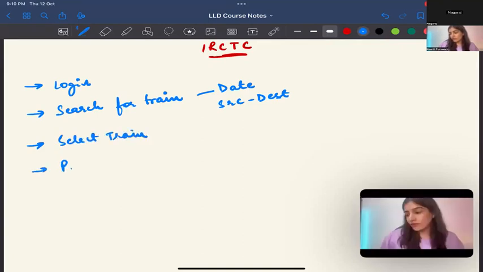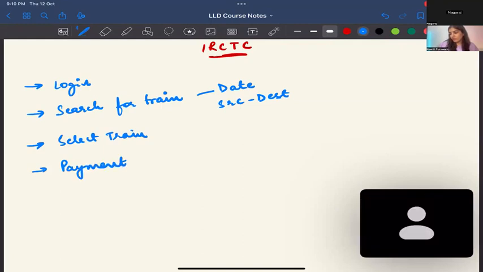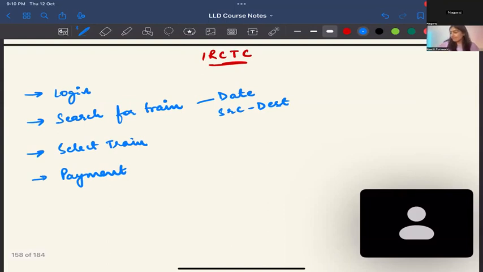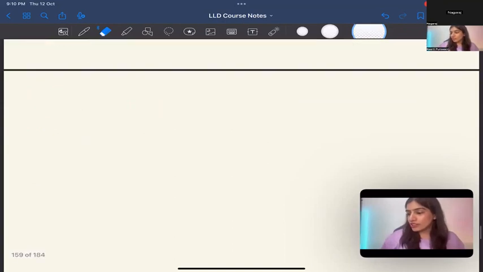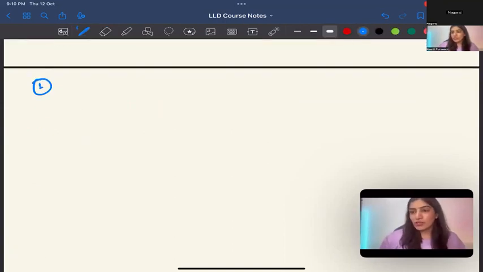Requirement gathering questions would be what all types of conveyance do we want to allow, like buses, flights, trains. That would be the first. So that should be the first thing that you start from. I am writing on the next page. The first question you should ask, because see, IRCTC is huge.